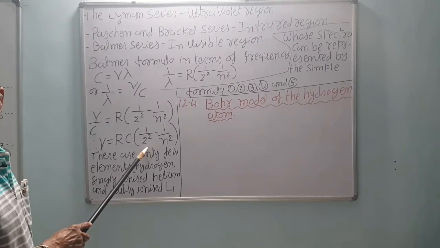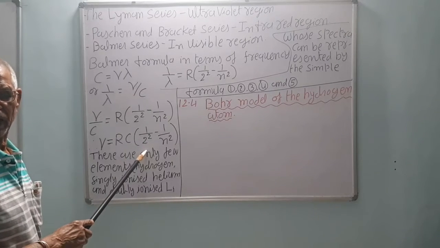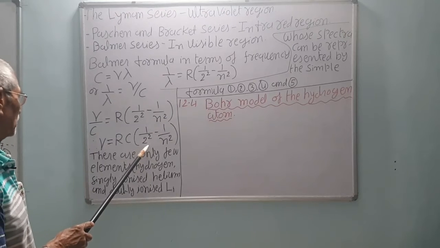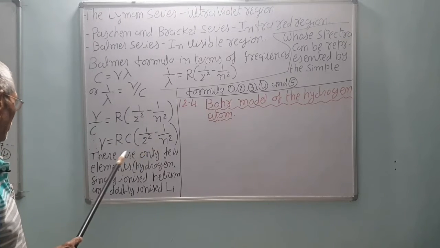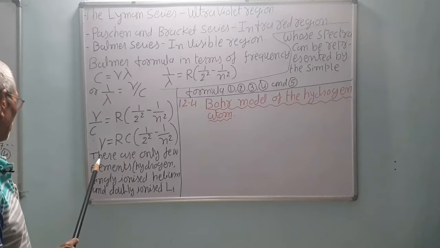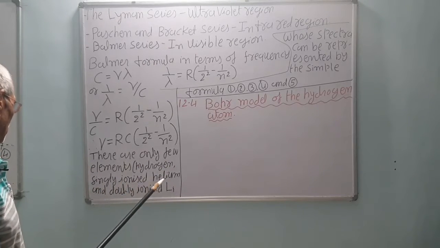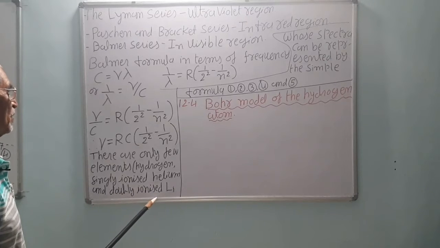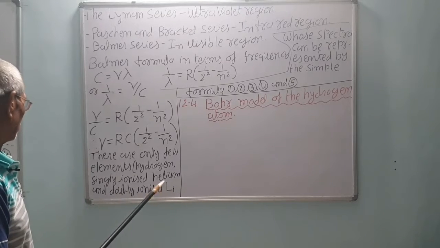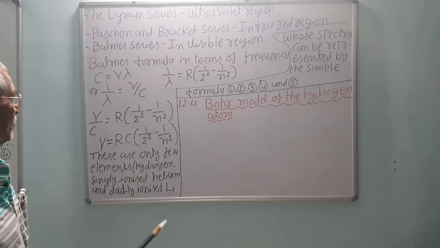Because it's the Balmer series, that is when an electron jumps from any higher orbit to the number 2 orbit, it is called the Balmer series in the visible spectrum. The lines are in the visible spectrum. There are only a few elements, hydrogen, singly ionized helium and doubly ionized lithium, that give these lines, correct.